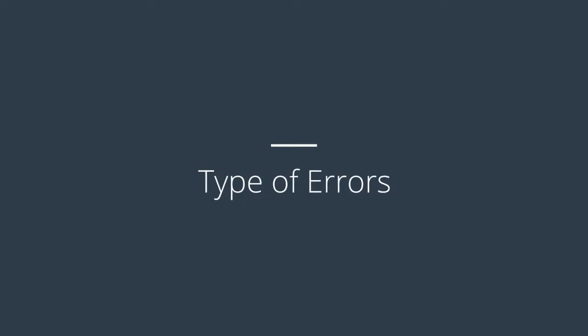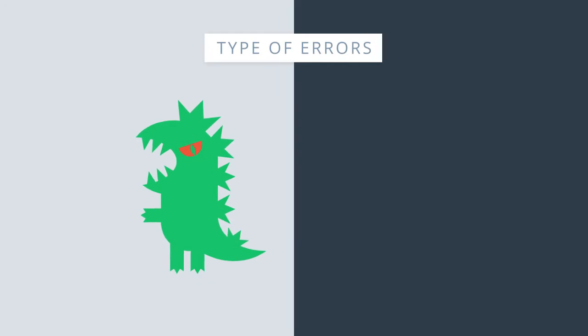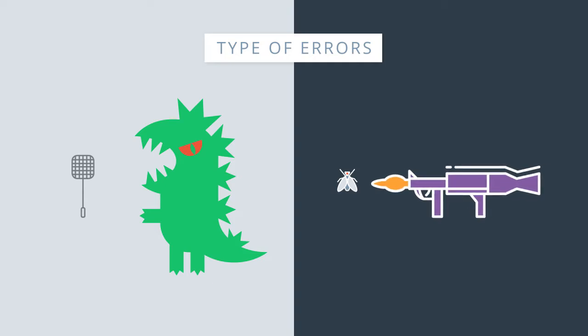So let's talk about life. In life, there are two mistakes one can make. One is to try to kill Godzilla using a fly swatter. The other one is to try to kill a fly using a bazooka. What's the problem with trying to kill Godzilla with a fly swatter? That we're oversimplifying the problem. We're trying a solution that is too simple and won't do the job. In machine learning, this is called underfitting.